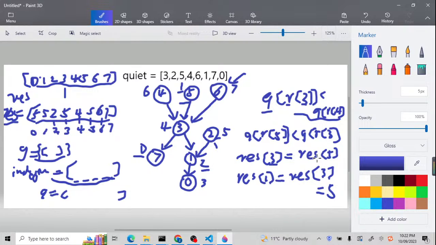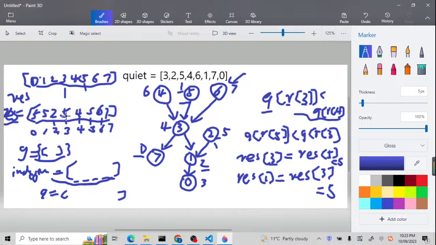It's going to be equal to result 5. So what is result 5? It is 5, because this is when we are preparing the result array, like 0 to 7. So result 3 will be equal to result 5. It will be equal to 5. This is why from the person 3, it will be updated to 5.